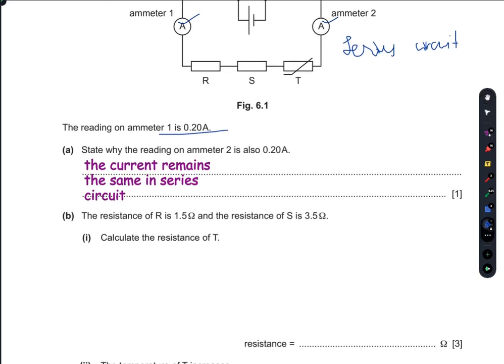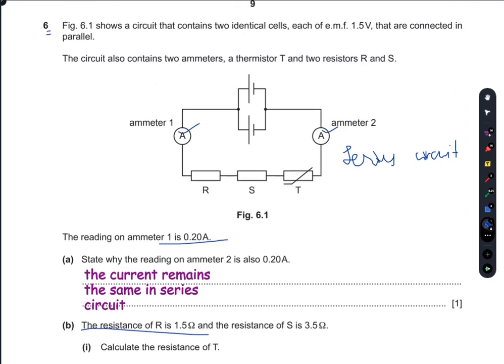Part B, the resistance of R is 1.5 ohms and the resistance of S is 3.5 ohms.